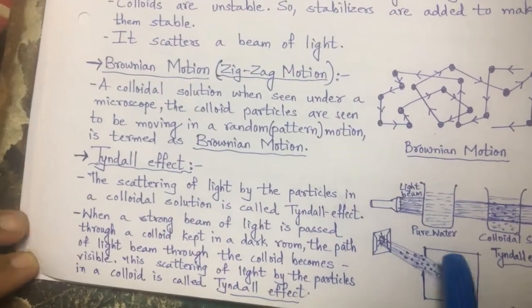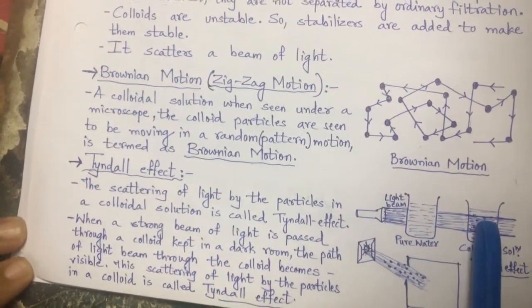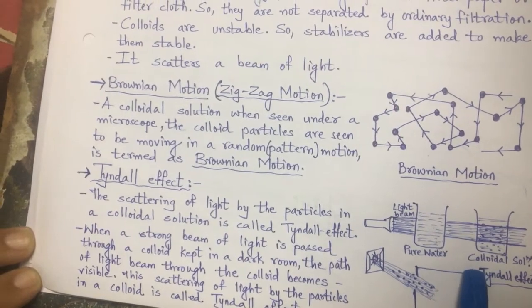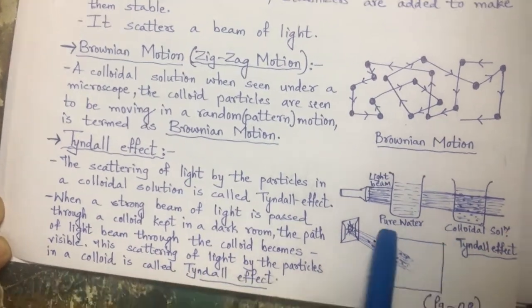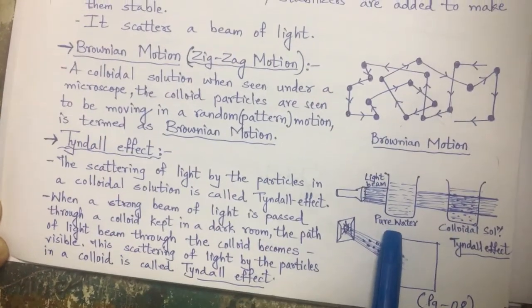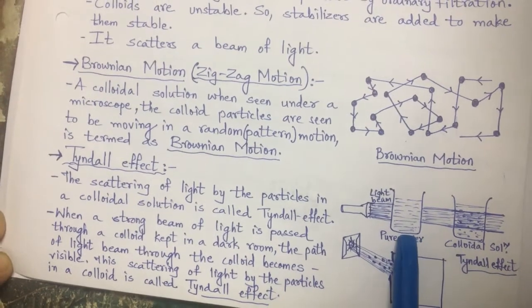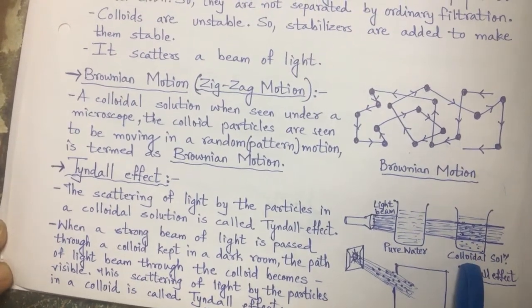When the particles come in the path of the light, scattering takes place. Here I have given two examples, pure water and colloidal solution. In pure water the Tyndall effect is not seen, and in colloidal solution it is seen.